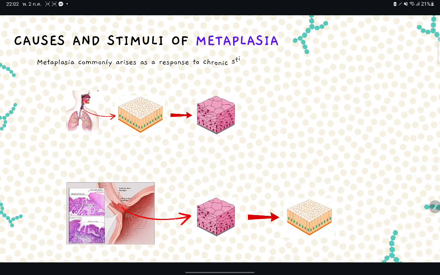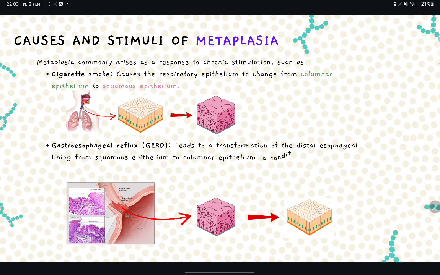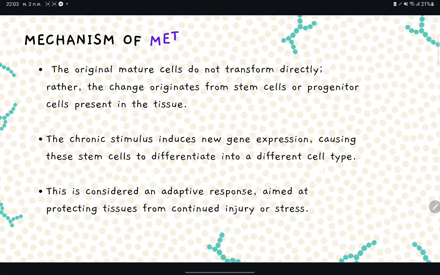Case and example: cigarette smoke can change the respiratory epithelium from columnar to squamous cell. GERD can change the esophageal lining from squamous to columnar cell, a condition called Barrett's esophagus. Mechanism of metaplasia: metaplasia occurs when stem cells or progenitor cells are reprogrammed by continuous stimulation. They develop into a new cell type through changes in gene expression, not by direct transformation of existing cells.